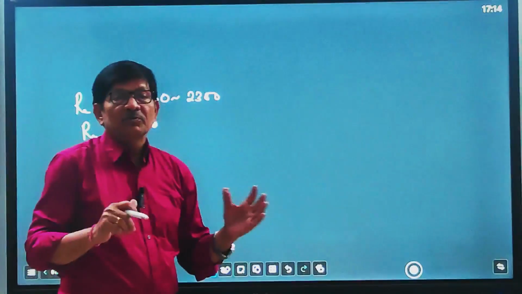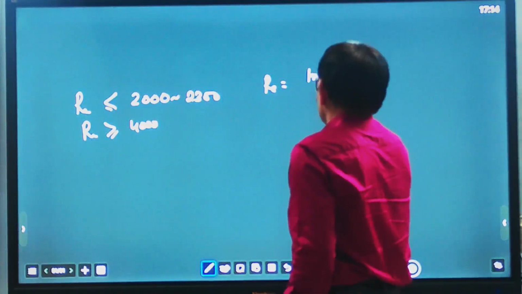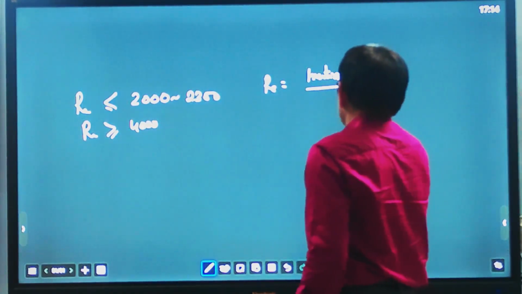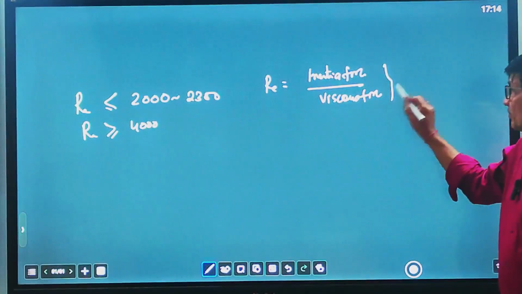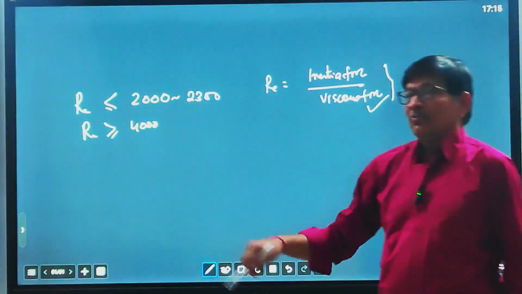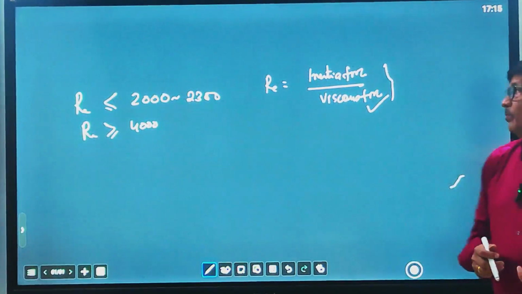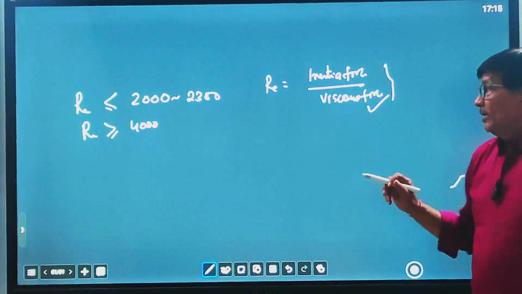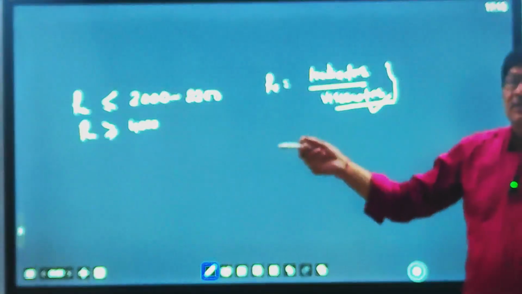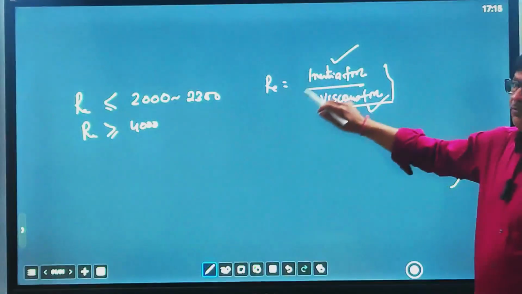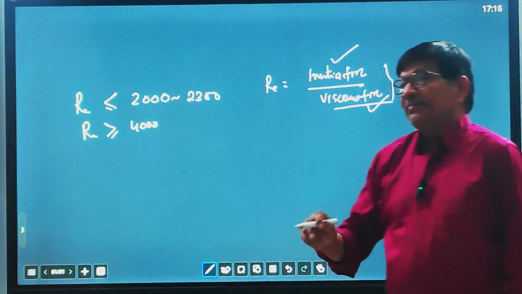But even in laminar flow, when flow enters the pipe, initially the flow is turbulent and gradually it becomes laminar because of viscous forces. We know that the Reynolds number is a ratio of inertia force to viscous force. When the Reynolds number is less, viscous forces are more dominant. At the entry of the flow through the pipe, flow is turbulent, but it gradually becomes laminar because viscous forces dominate over the inertia forces. That's why flow gradually becomes laminar.